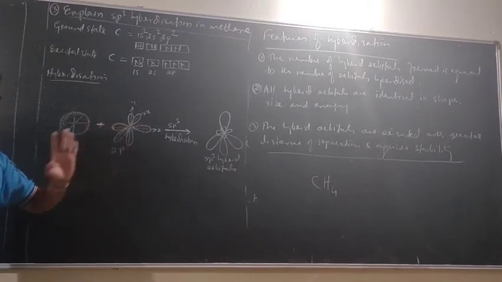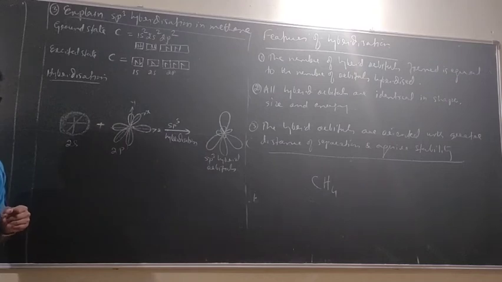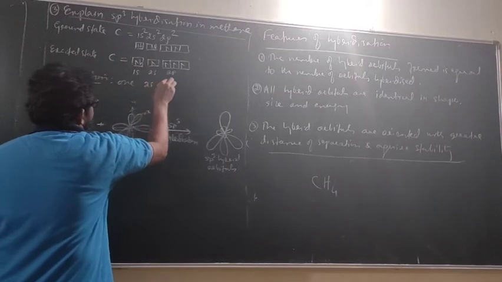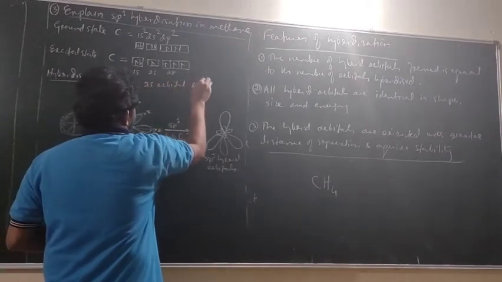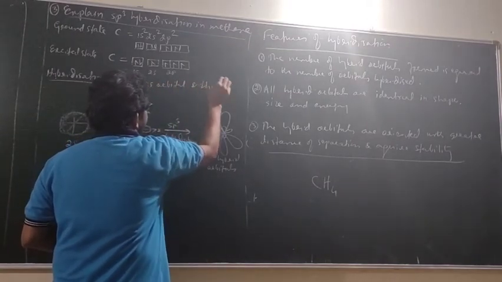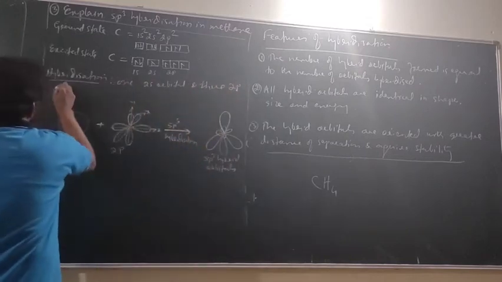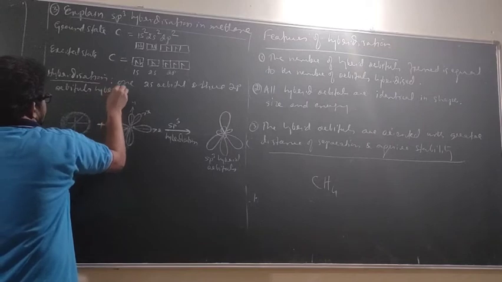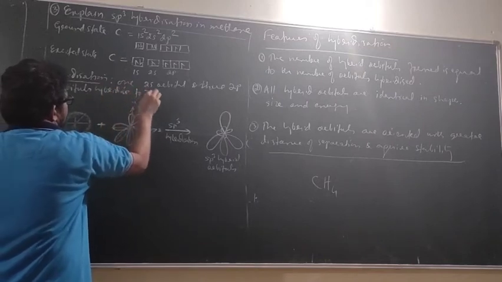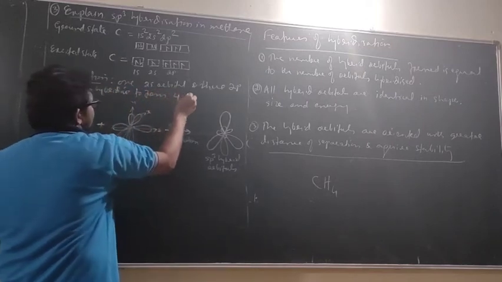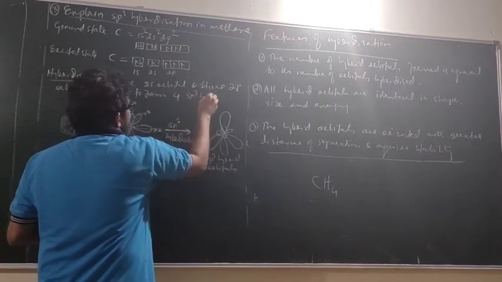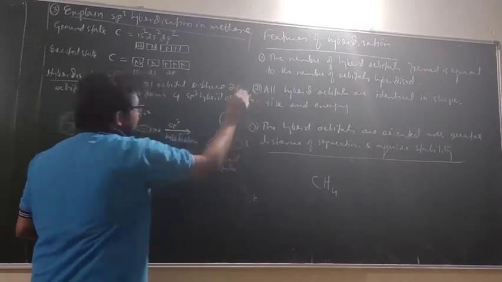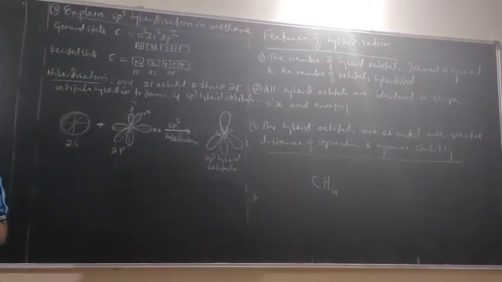And this is sp3 hybrid orbitals. So you can write here, one 2s orbital and three 2p orbitals hybridize to form how many? 4 sp3 hybrid orbitals, and they are identical with one another.